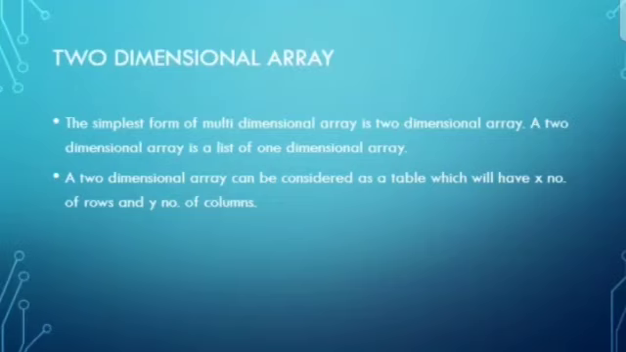So what is a 2D array? The simplest form of multidimensional array is the 2D array. A 2D array is a list of 1D arrays. A 2D array can be considered as a table which has x number of rows and y number of columns. As the name suggests, in a 2D array the number of dimensions will be 2, rows and columns.